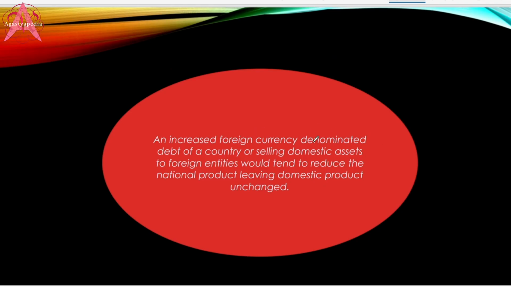An increased foreign currency denominated debt of a country or selling domestic assets to foreign entities will tend to reduce the national product, leaving the domestic product unchanged. So when we take a lot of debt from the foreign countries, or we sell domestic assets to foreign entities, what happens? National product tends to reduce, leaving domestic product unchanged. So nothing will happen to domestic product, but national product tends to reduce.